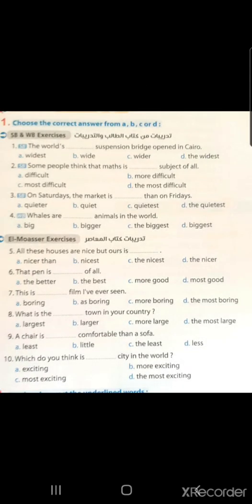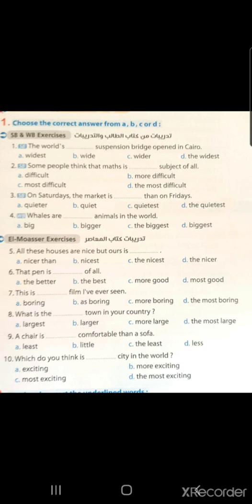Now, let's have some exercise. Number 1. Choose the correct answer from A, B, C, or D. The world's widest suspension bridge opened in Cairo. Yeah, very good. Widest. Why didn't we put the widest? Because there is possessive here. If there is a possessive, we didn't put the.